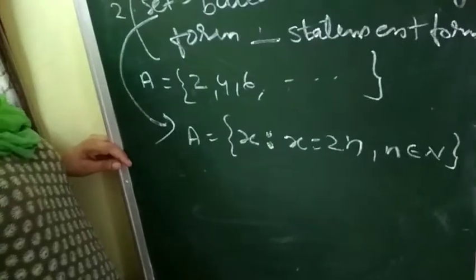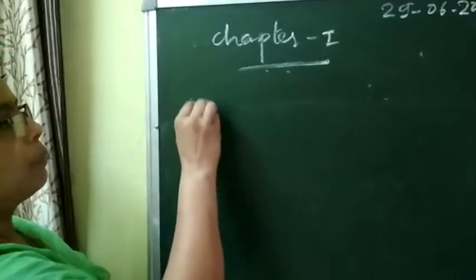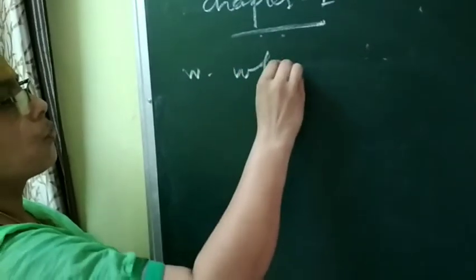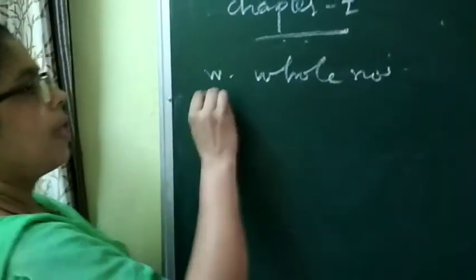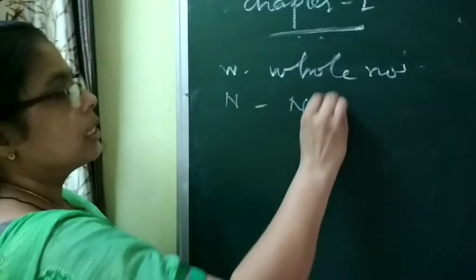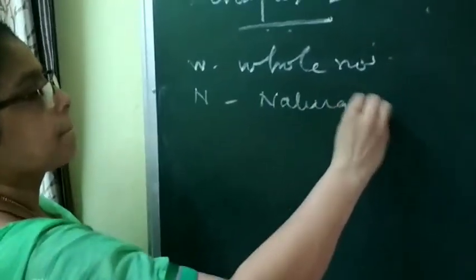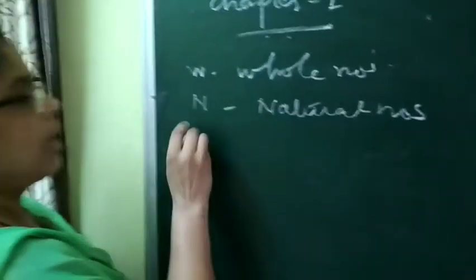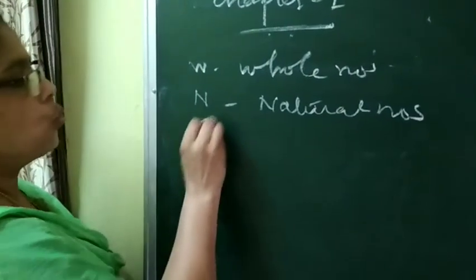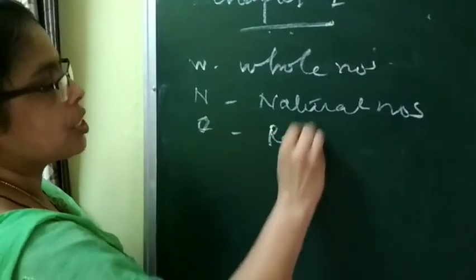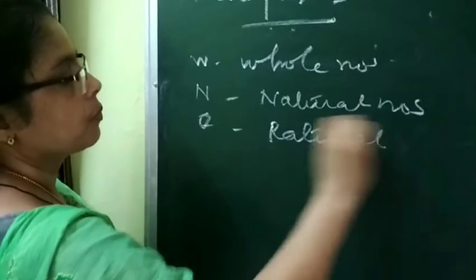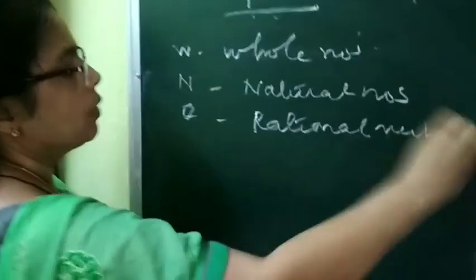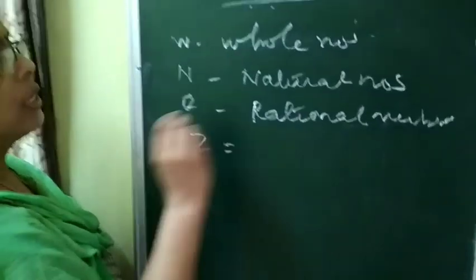Now, how we can find the symbol of different sets in symbolical form. First one, let us start W. W is the set of all whole numbers. N is the set of all natural numbers. And Q is the set of all rational numbers. Z is the set of all integers.